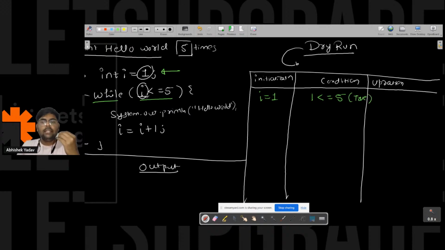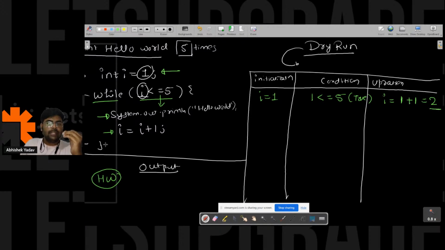The moment your condition is true, you will move inside the body of the while loop. You will execute this line, that is, you will print hello world on the output screen. After printing hello world, you will move to the next line, that is i is equal to i plus 1. In the updation part, you are updating the value of i. The current value of i is 1, and you are adding plus 1 to it. So the updated value of i is 2 now, right? After executing the next line, there is no line left.